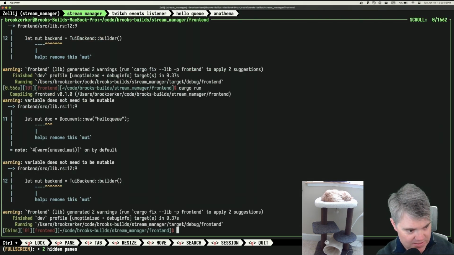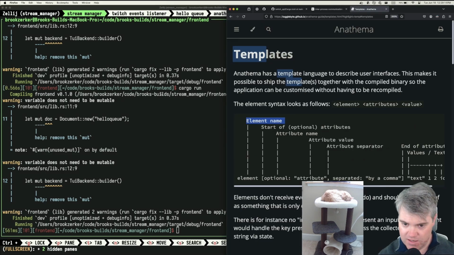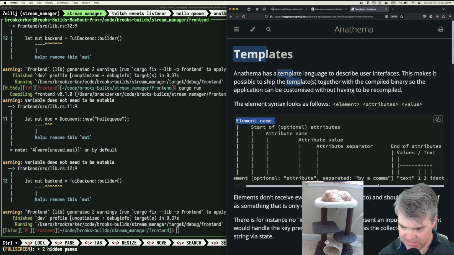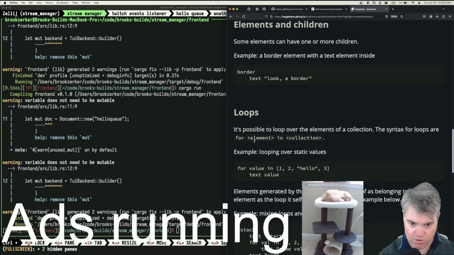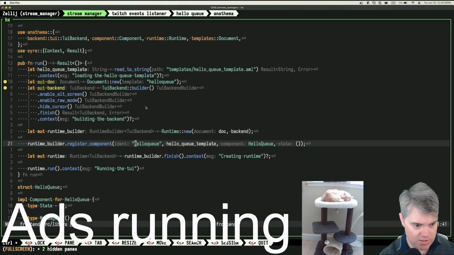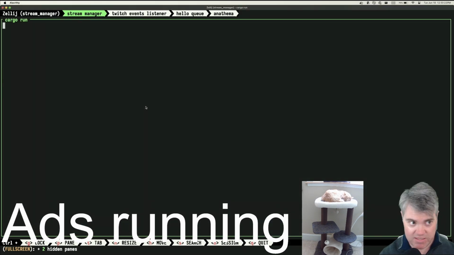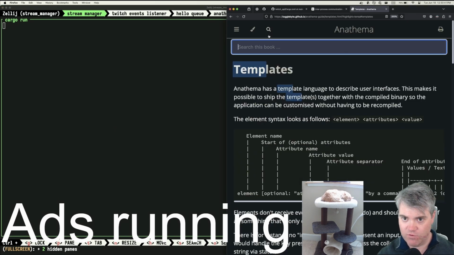It just quit because it didn't recognize the component. It's like text, okay, I can do a border. So what if I do border and then hello Q? Nope, wrong one, up here. Okay, it doesn't crash now. That's a better sign.